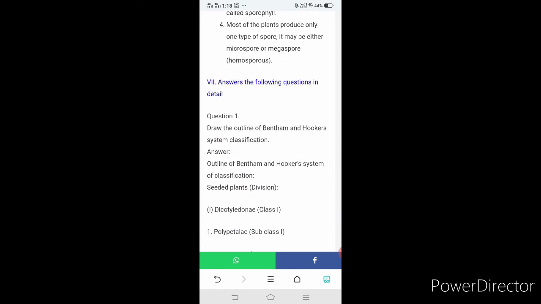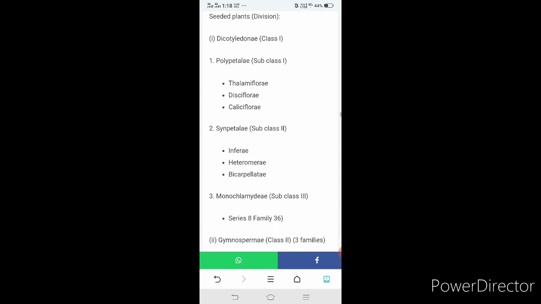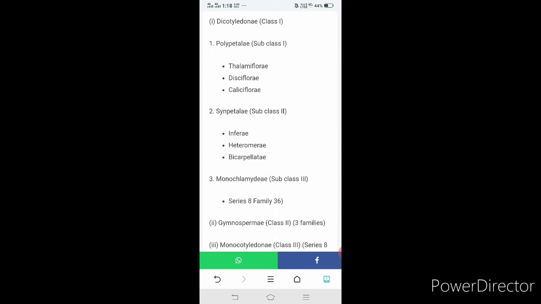Now answer the following question in detail. Draw the outline of Bentham and Hooker system of classification. Seeded plants have a division. Class 1, Dicotyledonae. Subclass 1, Polypetalae: Thalamiflorae, Disciflorae, Calyciflorae.